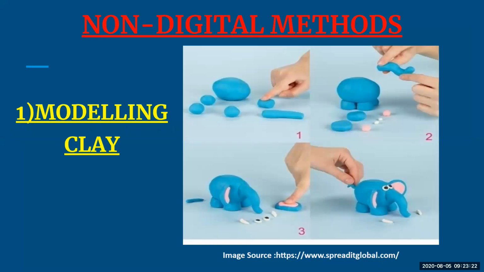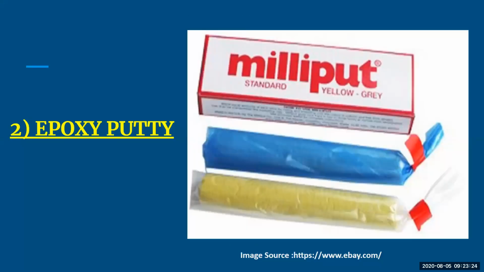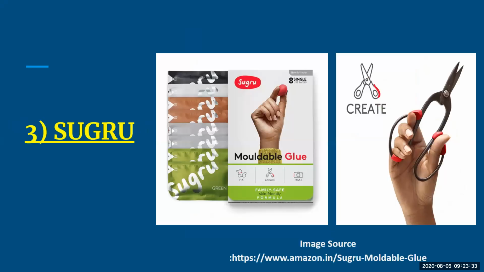The first was modeling clay. The second was Milliput. This is also just like clay, but it is a self-hardening product. It actually hardens by itself. Third is Sugru. It is again a moldable silicone rubber, just like epoxy putty. It also works for a very short time, say just 30 minutes. But the best part is that it is very flexible. You can see in the diagram that it is so flexible that once you have put it